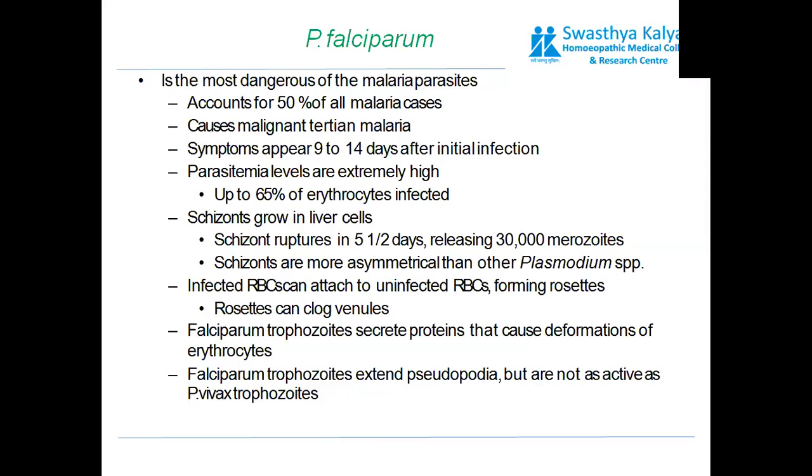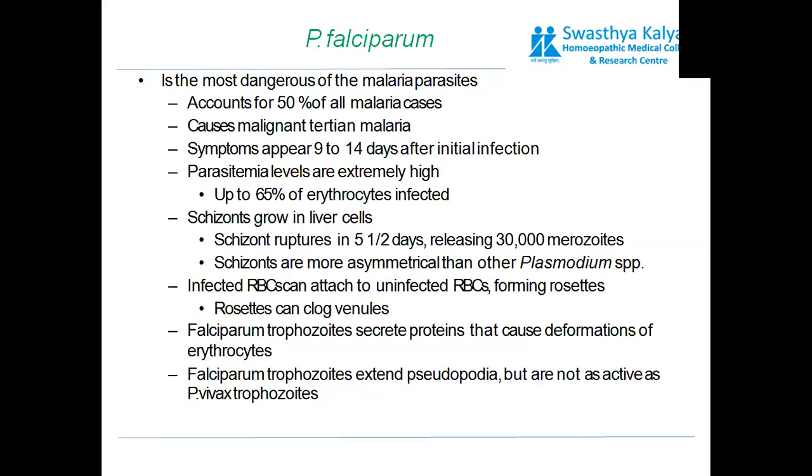As you remember, in the first lecture, I told you that Plasmodium falciparum is one of the most lethal forms, which accounts for the majority of deaths, and the severity of disease is also very high. It accounts for 50% of all malaria cases. It causes malignant tertian malaria.